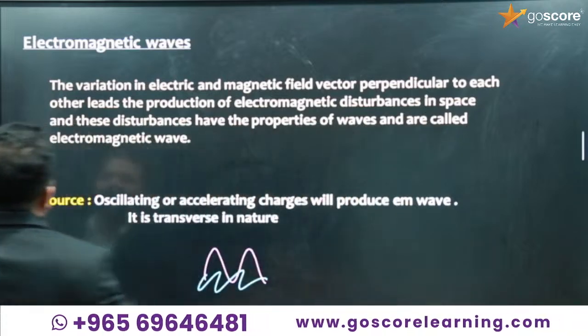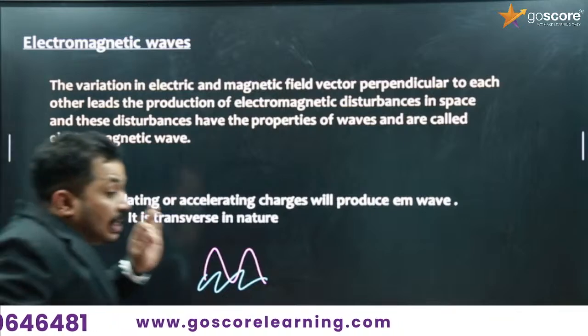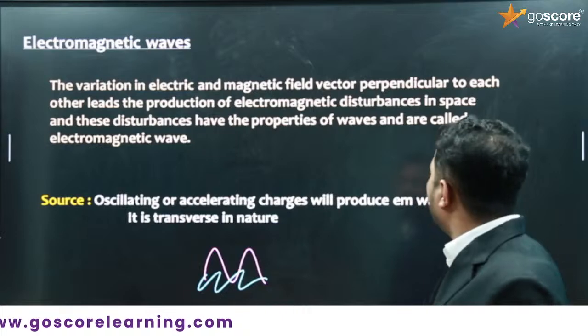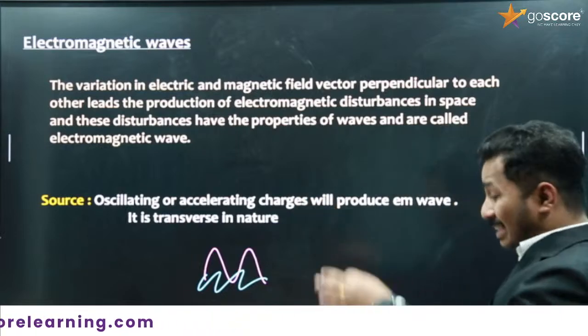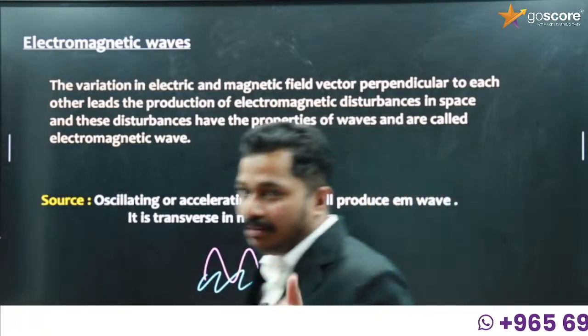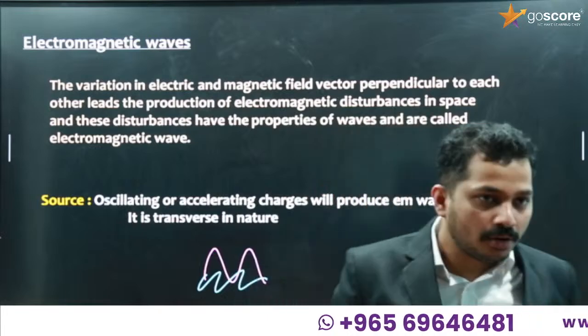Yes. So perpendicular to each other leads to the production of electromagnetic disturbances, electric field and magnetic field disturbances in space, and these disturbances have the property of waves and are known as electromagnetic waves. Okay, so this will be the definition for electromagnetic waves for our syllabus.